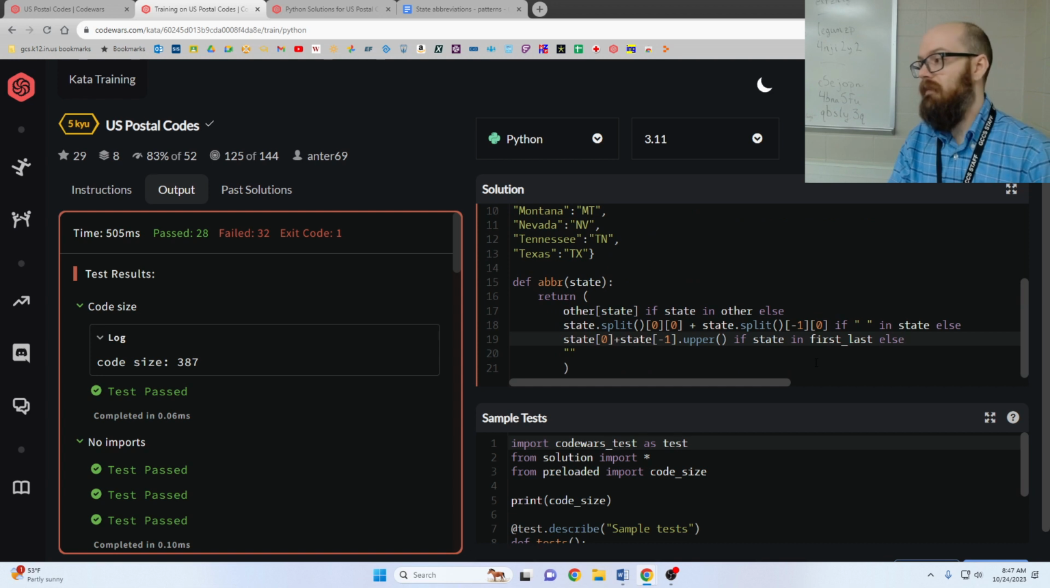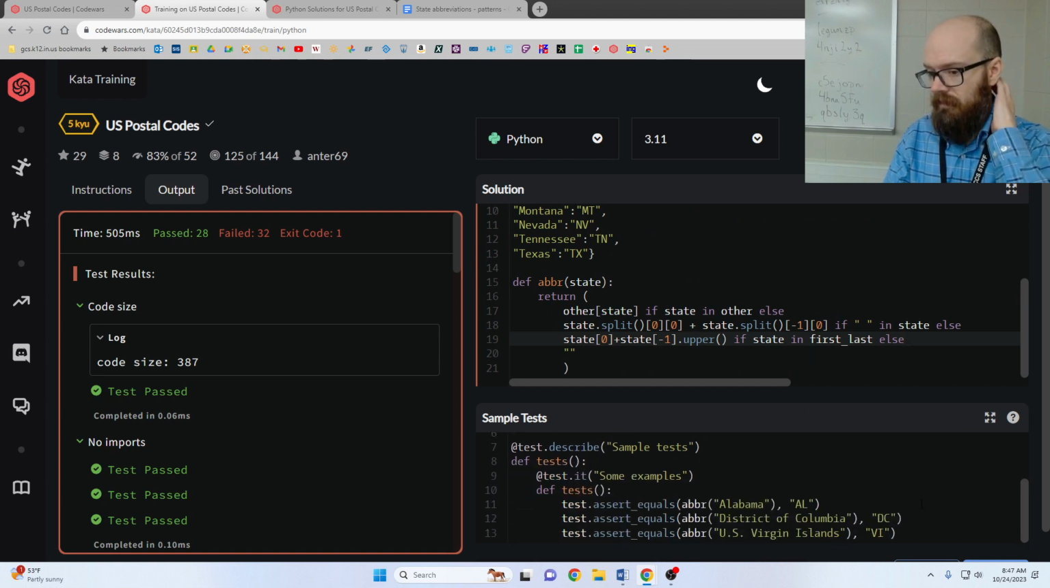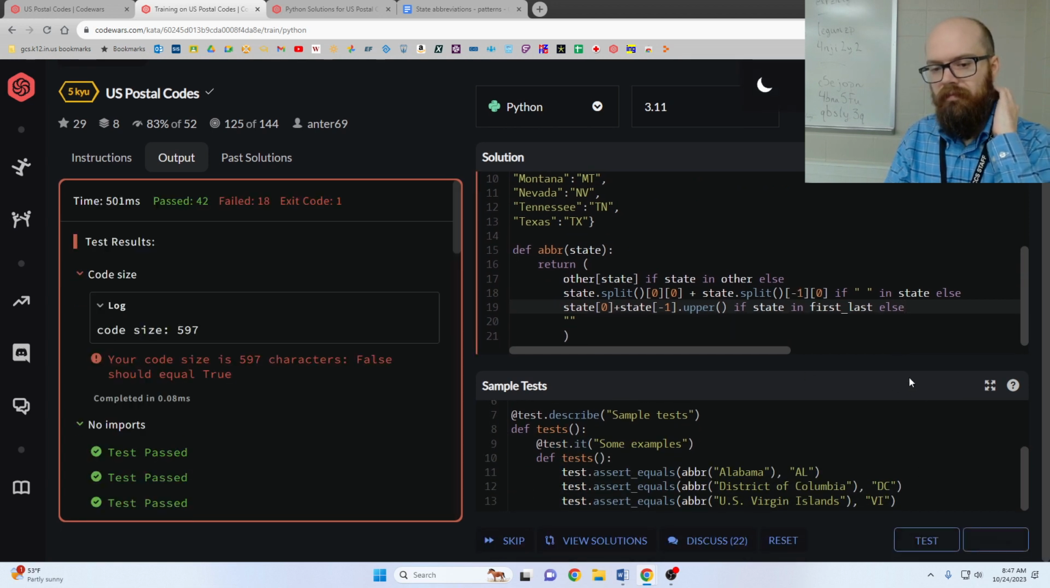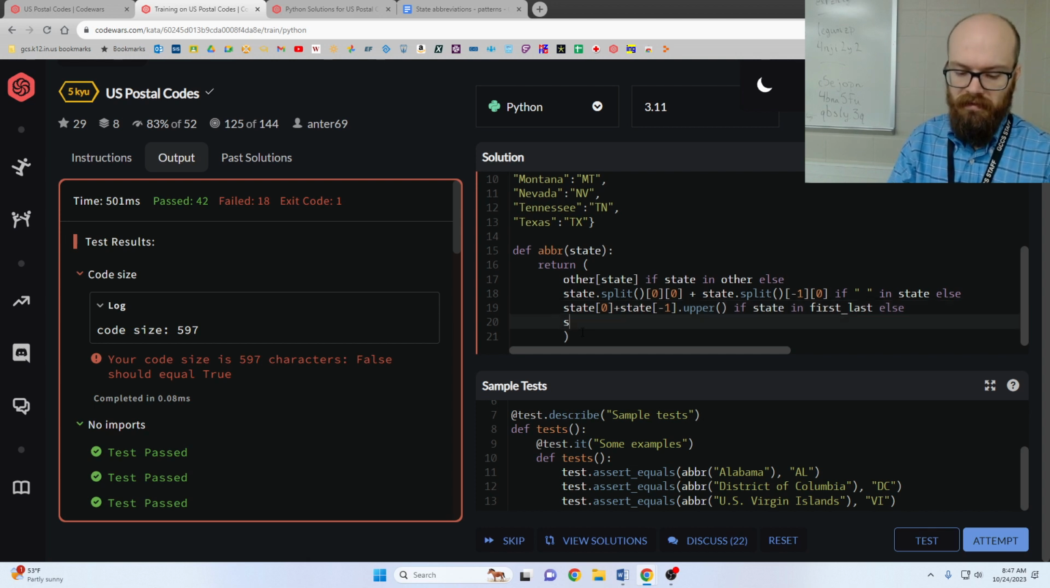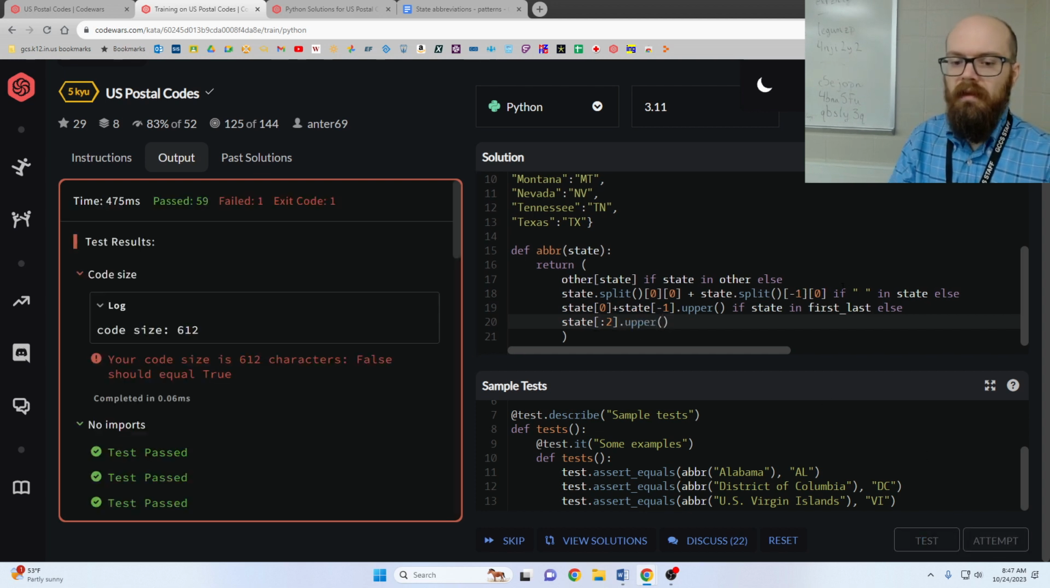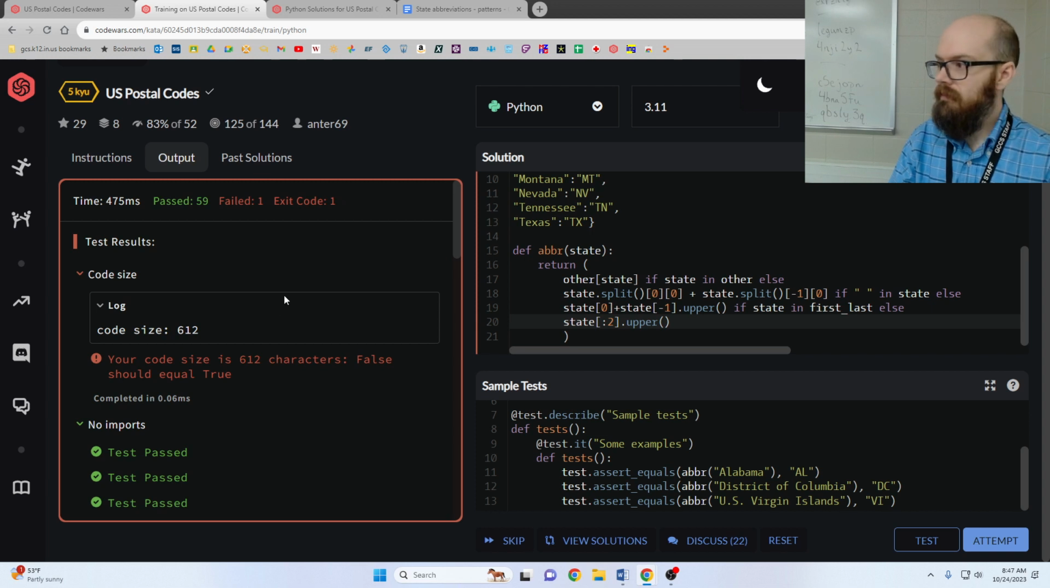So now we should pass 3/4 of the tests if we try. Yeah, we passed about 3/4. And the last one we don't have to list. It's just the fallback option. So we can say state, the first 2 is like slice 2, again dot upper. And now, hey, look at that. We passed all but 1.